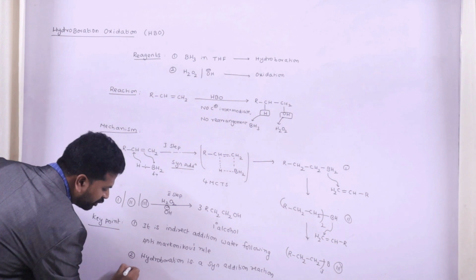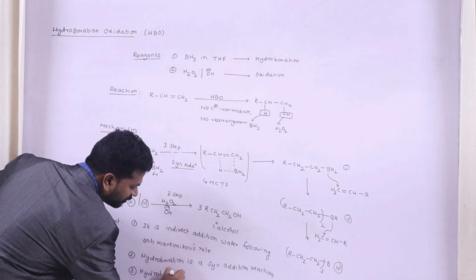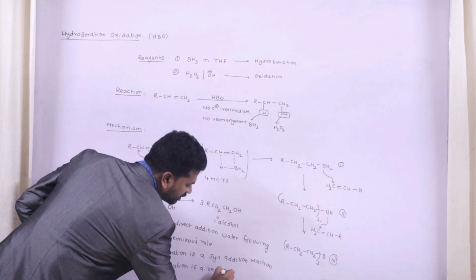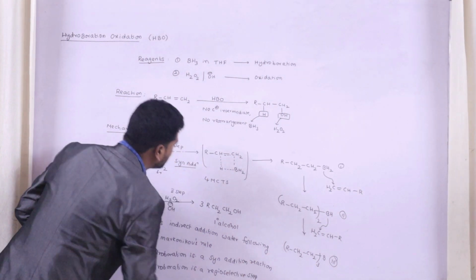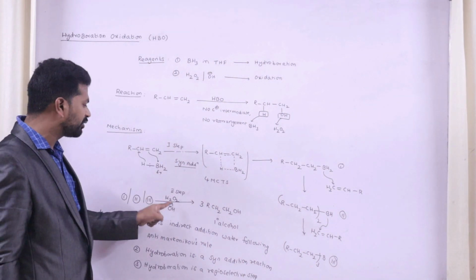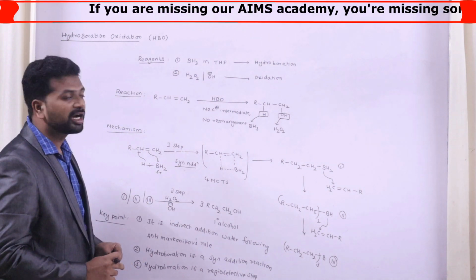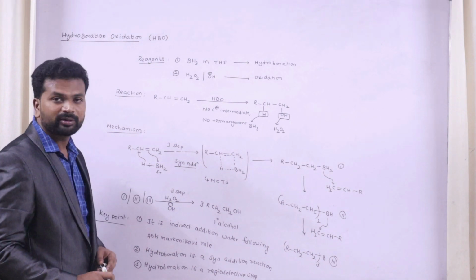And I would like to say one more thing: hydroboration is a regioselective step. So the first step will be hydroboration, while the second step will be oxidation. So this is about the hydroboration oxidation of alkenes, and I would like to share a small trick.